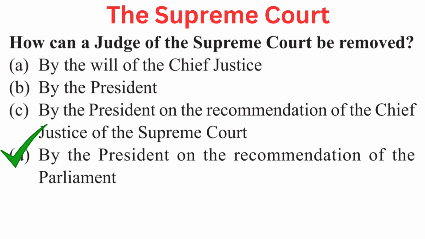Your question is, how can a judge of the Supreme Court be removed? Your options are A. By the will of the Chief Justice, B. By the President, C. By the President on the recommendation of the Chief Justice of the Supreme Court, or D. By the President on the recommendation of the Parliament. Right answer is D. By the President on the recommendation of the Parliament.